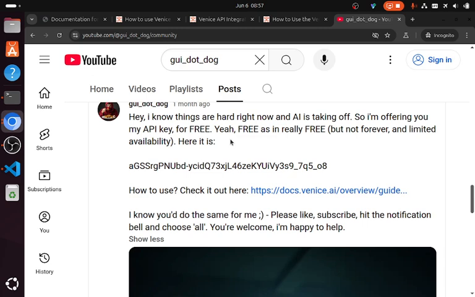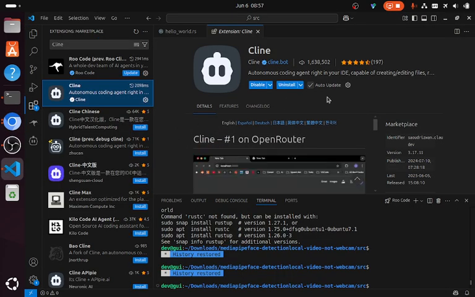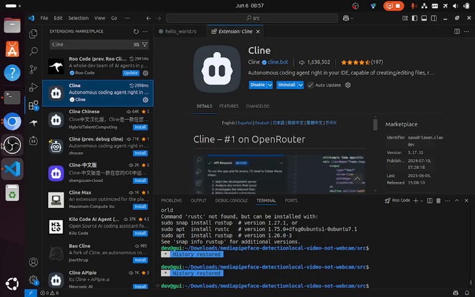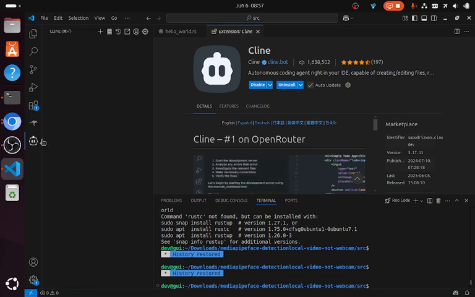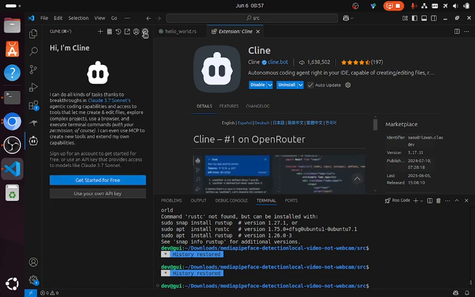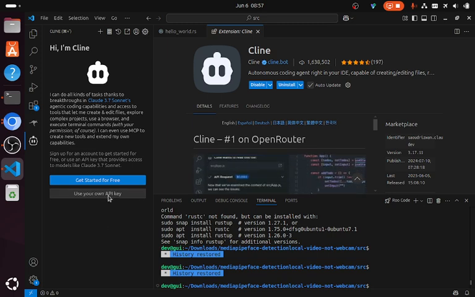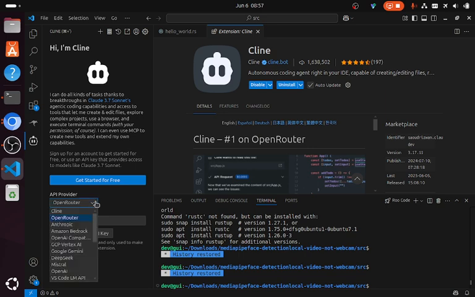So yeah, their advantage was that at the time when they were learning coding, what's happening with VS Code? Yeah, we're good to go. Here it is. We click down here to find it, and we click the scroll wheel, and it says get started for free, or use your own API key. We're going to use our own API key.